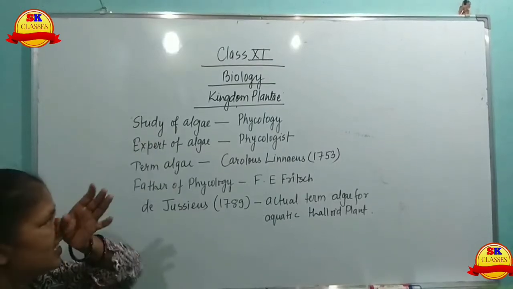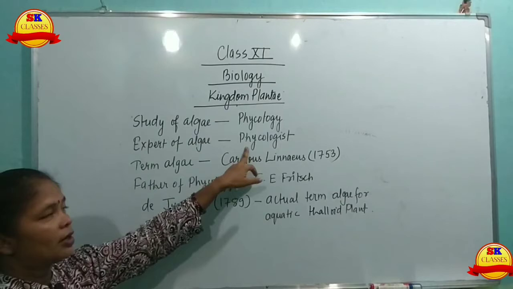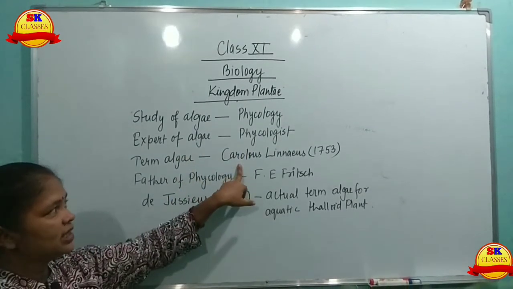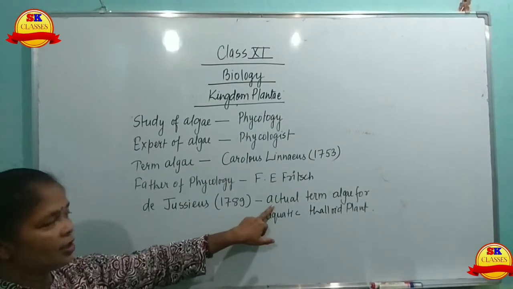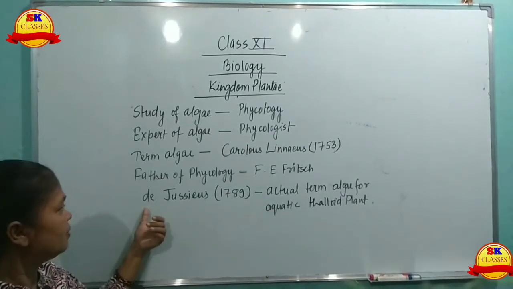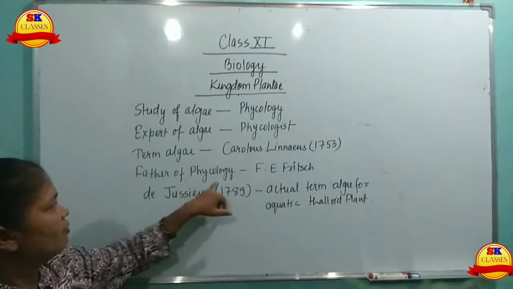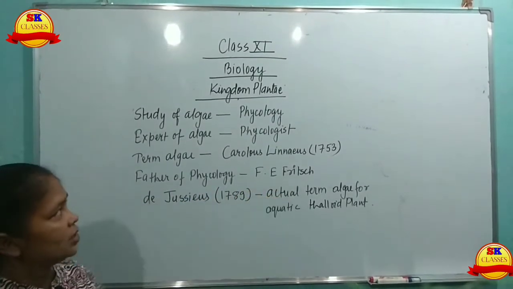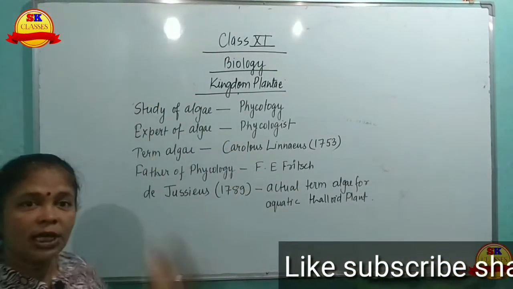The study of algae is called phycology. An expert of algae is a phycologist. The term algae was given by Carolus Linnaeus in 1753, but the actual term algae for aquatic thalloid plants was given by D. Jussieu in 1789. And the father of phycology is F. E. Fritsch. So this was about the scientists who worked on algae.